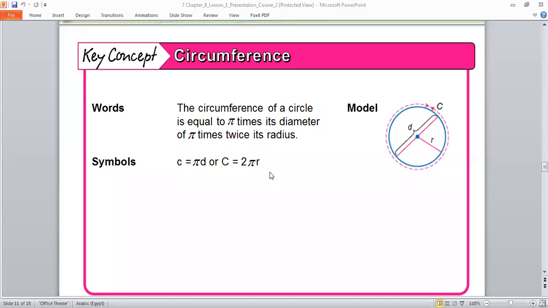Circumference equals 2 times pi times radius. Okay, I need Omar. Omar, say the two rules, please. Pi times diameter or 2 pi radius.